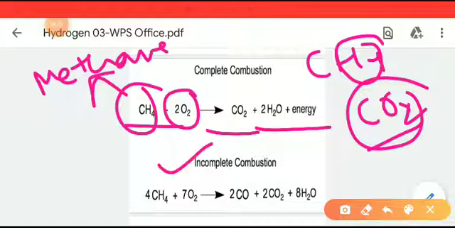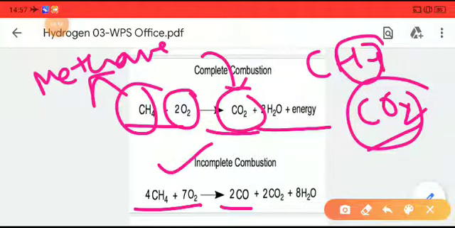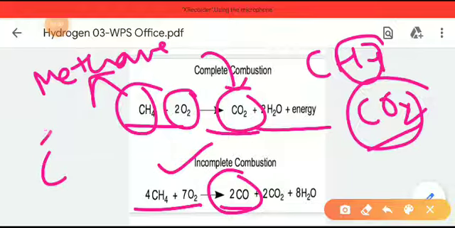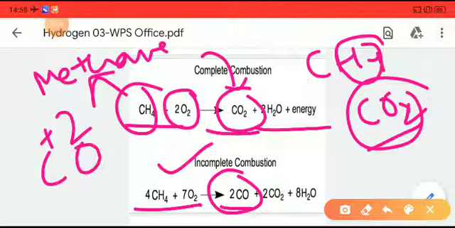But in the case of incomplete combustion, the combustion will not take place completely. If you burn methane in the presence of enough oxygen, it will give CO2. But if the product is CO, that is carbon monoxide, then the carbon oxidation state is only plus 2, because only one oxygen is there.